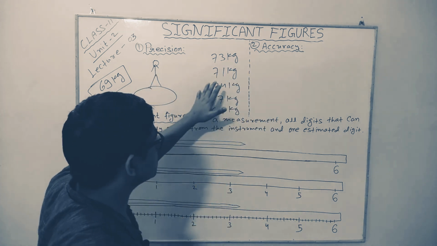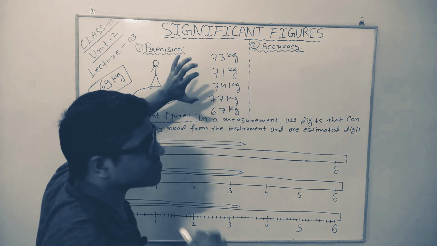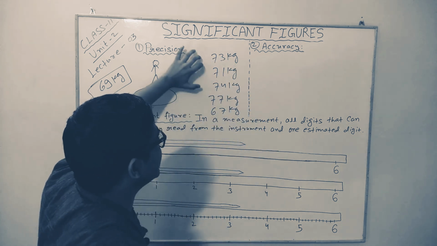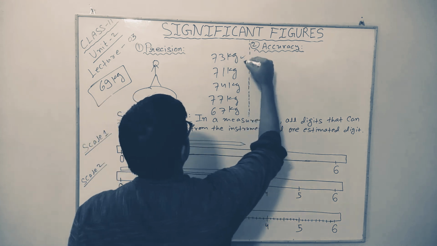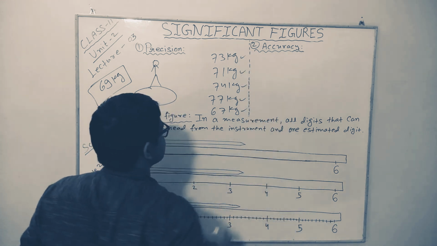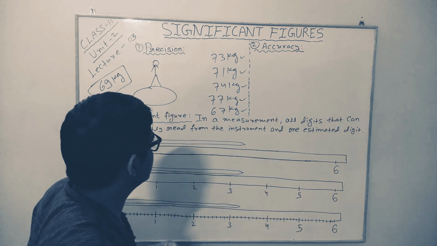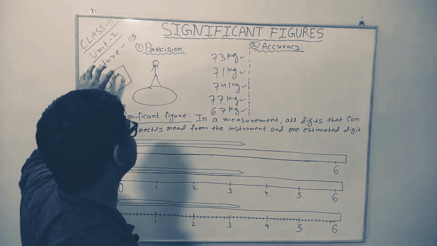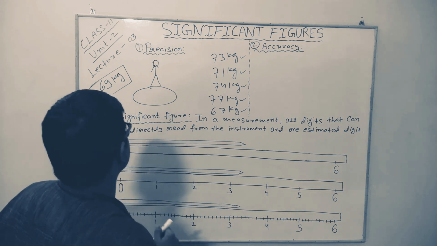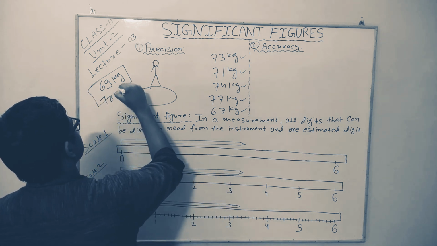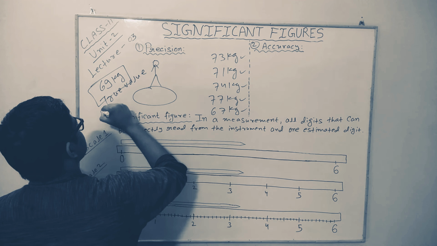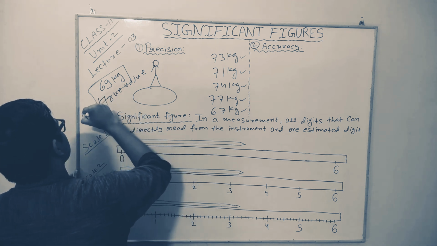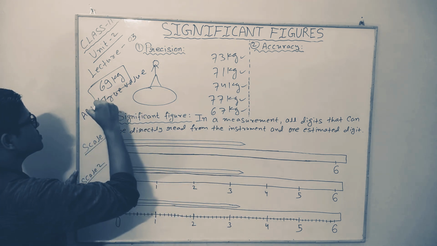So, I stood on the machine for 5 times, and the first time it gave me a reading of this, second time this, third this, fourth this, and fifth this. Forget the true value for the time being, that is 69 kilograms. We call this the true value, or you may also call it the actual value.